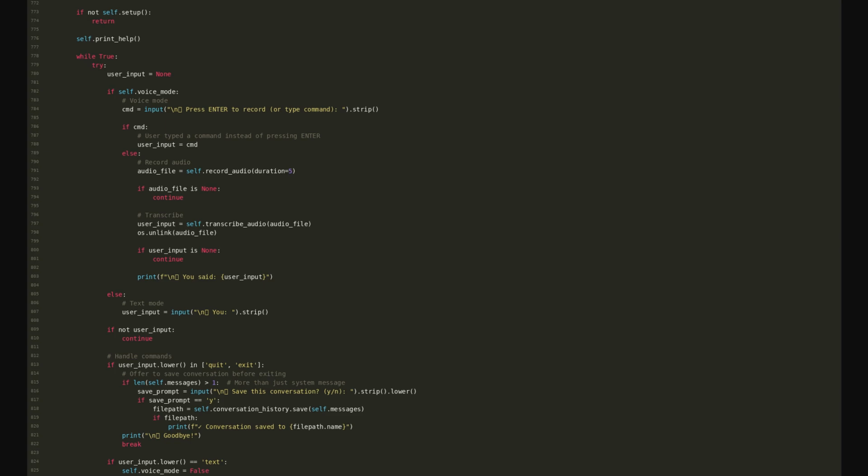The main loop is straightforward. In voice mode, pressing enter starts a VAD recording. The audio is transcribed, sent to GPT-4o, spoken aloud, and appended to the conversation history. Before each call, the loop checks whether the transient data is due for a refresh, so if you've changed bodies mid-session, Taya picks that up automatically. Text mode, conversation save and load, and VAD toggling are all single-word commands handled before the API call.